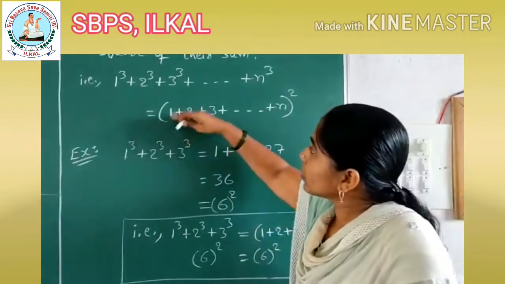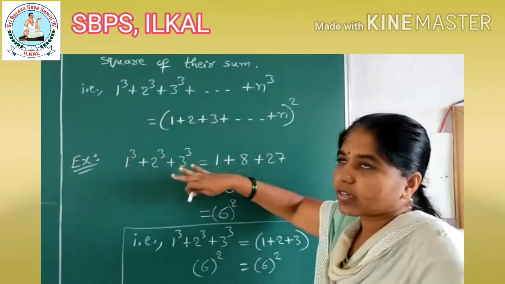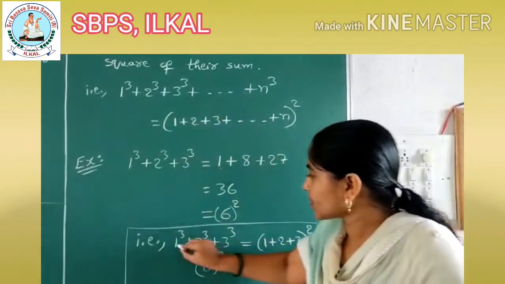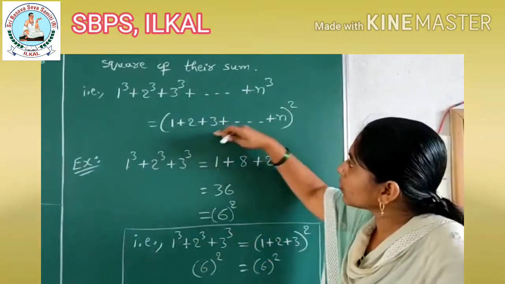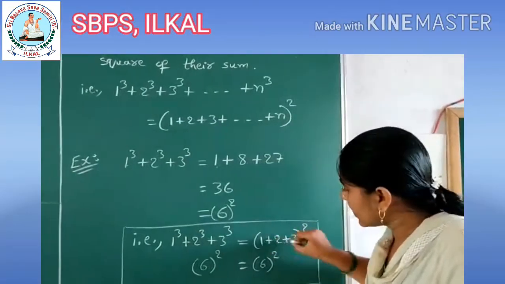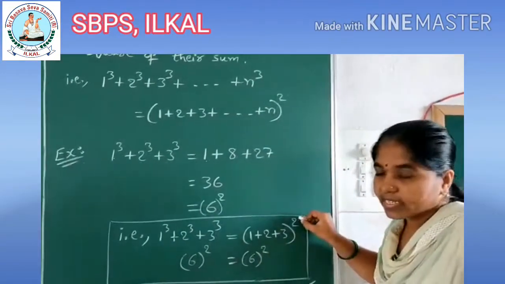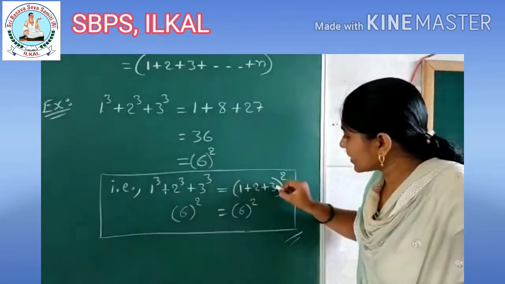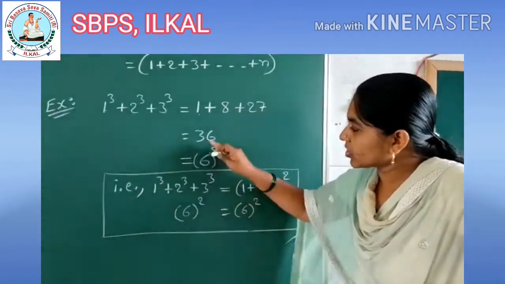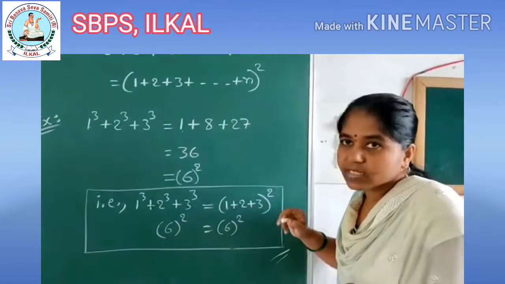Then according to the LHS part, I solved, children. For the RHS, consider 1 cube plus 2 cube plus 3 cube is equal to, here we should get (1 plus 2 plus 3) whole square. Up to how many terms we consider, the sum of those numbers has to be squared. 1 plus 2 plus 3, is it? 1 plus 2 is 3, 3 plus 3 is 6. Square, LHS part is 6 square, RHS also we got 6 square.